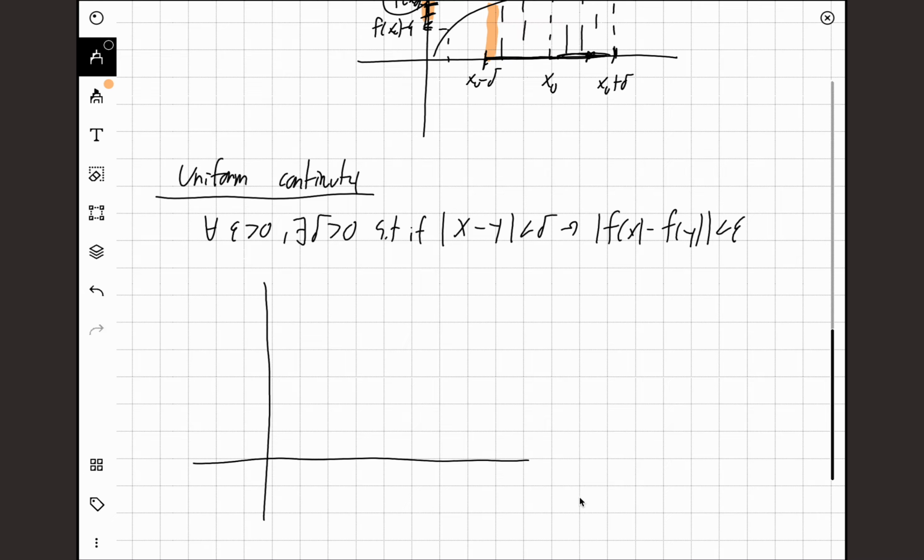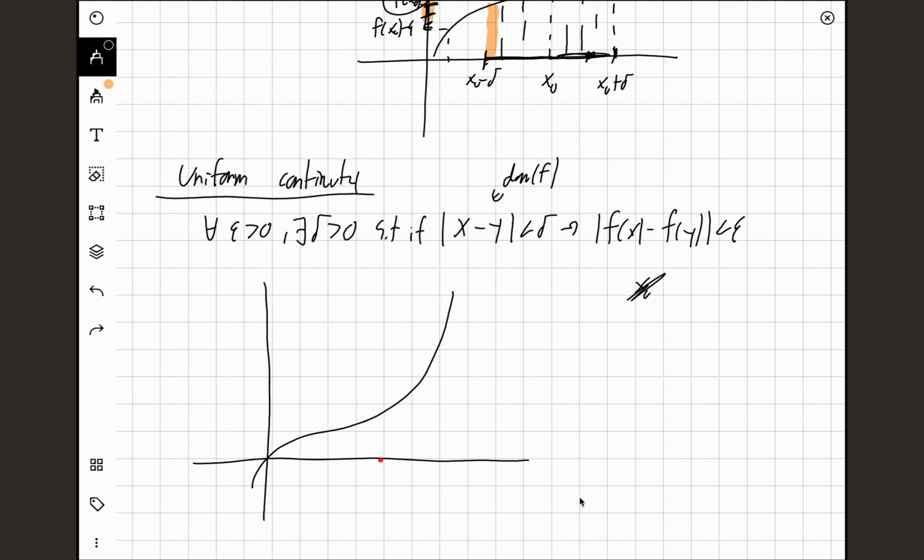But now if we look at uniform continuity, we can have a function that starts like this and gets steeper. Now we don't pick a center point x0. We don't pick any x0 point. We just look at any 2 points x and y that are delta close to each other. Again, x and y are in the domain of f. So it's not y as the y-axis. These are just points x1, x2, let's say.